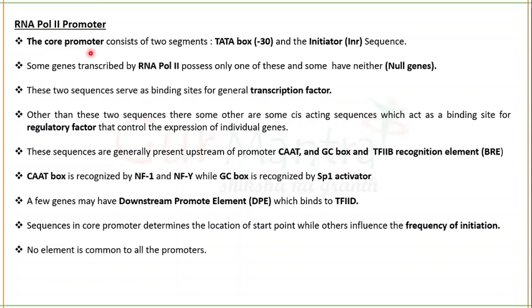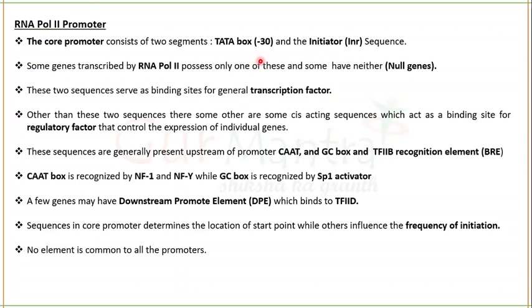The core promoter is the one present around the initiation point. The core promoter consists of 2 segments: TATA box and initiator sequence.